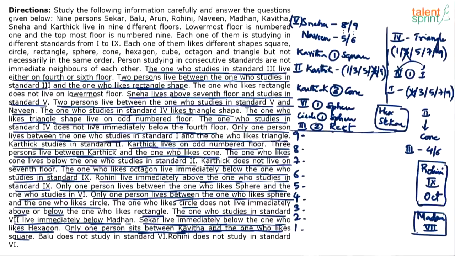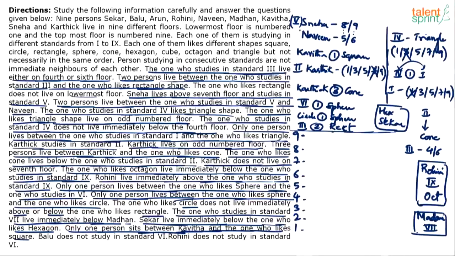So the third floor person is on 4th floor or 6th floor. So there are 2 possibilities. If the third standard is on 4th floor, then a rectangle can come on 1st floor or 7th floor. But we know that rectangle does not come on 1st floor. So rectangle will definitely come on 7th floor. But if the third standard fellow is on 6th floor, rectangle can come on 3rd floor or 9th floor. Both of which are possible.